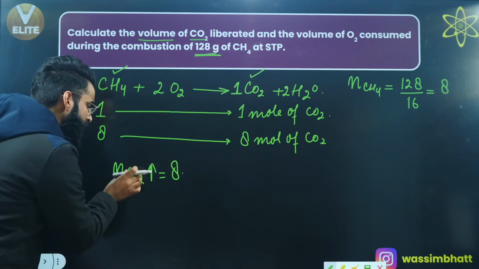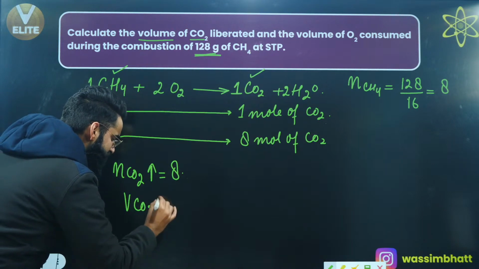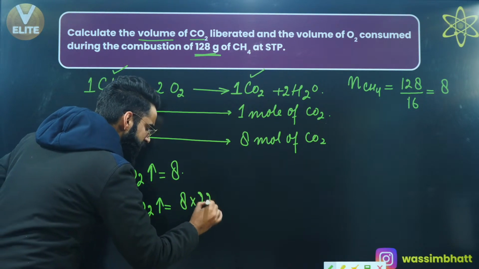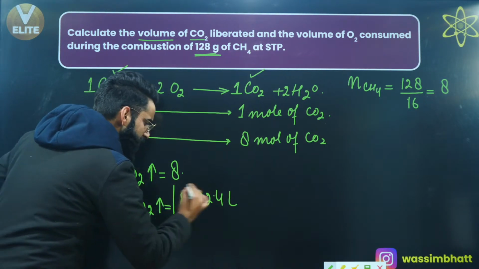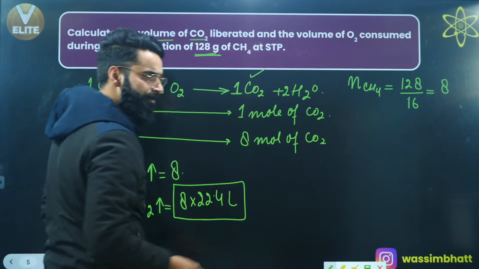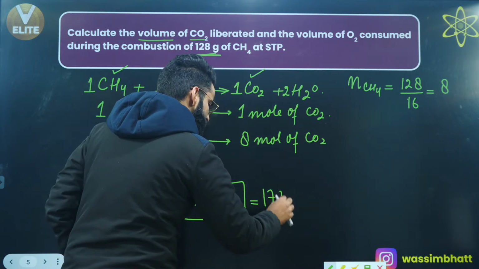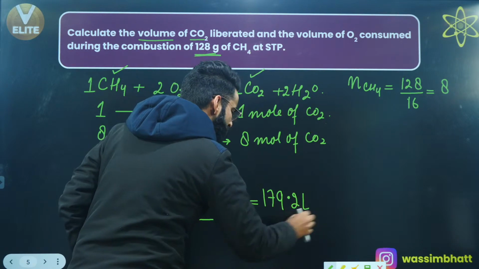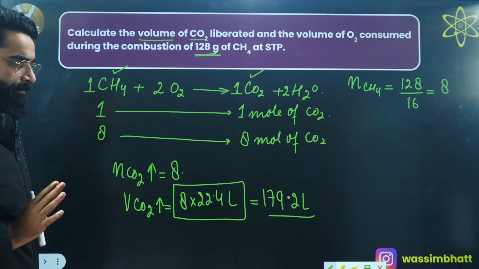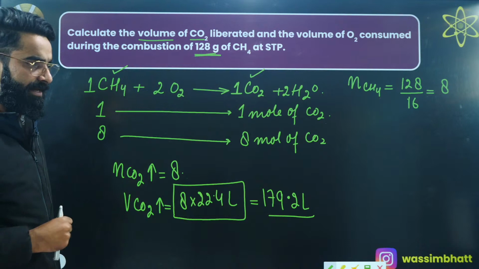How do we convert moles into volume at STP? You all know this. Volume of carbon dioxide liberated at STP will be equal to moles of carbon dioxide liberated multiplied by 22.4 liters. Just solve this. You will be getting the volume of carbon dioxide liberated at STP, and some of the people are saying it's coming out to be 179.2. So I trust you. It's going to be 179.2 liters. So 179.2 liters of carbon dioxide are getting liberated as per the equation, right? So the first part is done. You have calculated the volume of carbon dioxide liberated, correct?